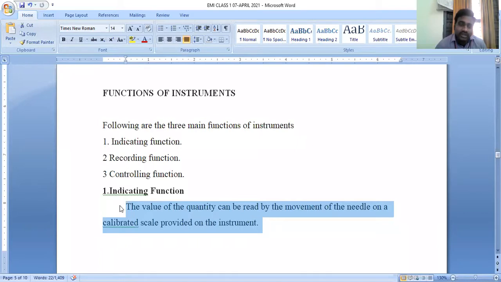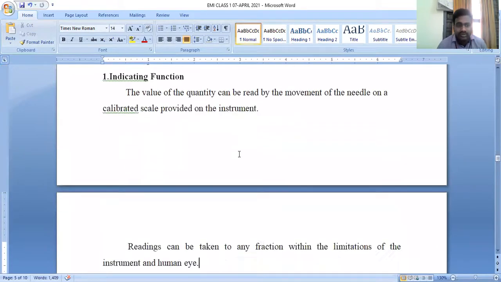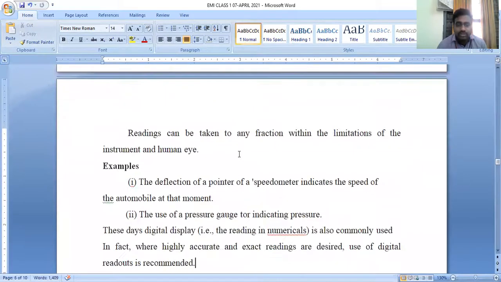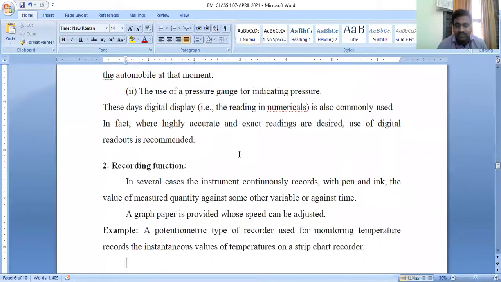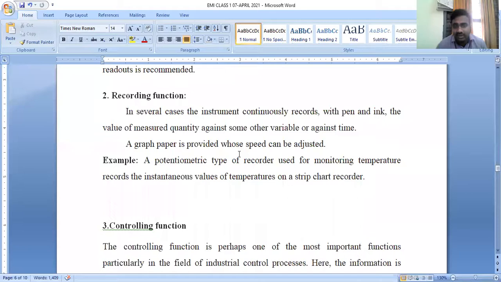Okay, so the second type of function, that is recording function. What is meant by recording type function? So there are several cases in recording function.